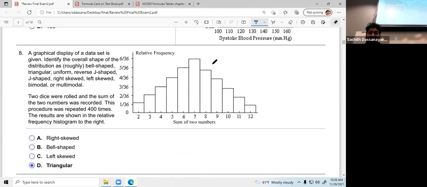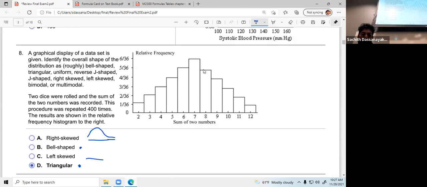This is a little bit tricky. What kind of shape is this? There are two answers for this one. Bell shaped or triangular shape. Definitely you can skip right skewed and left skewed. If it is right skewed, it's going to be like this.